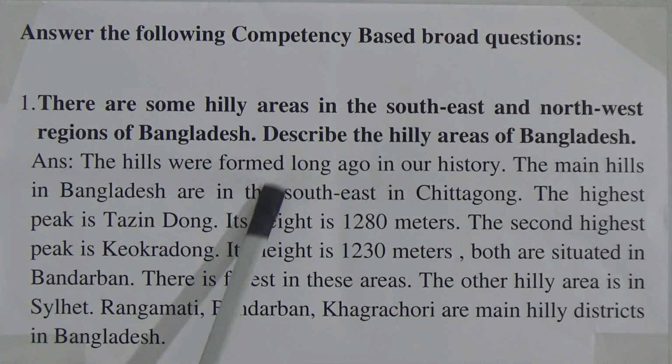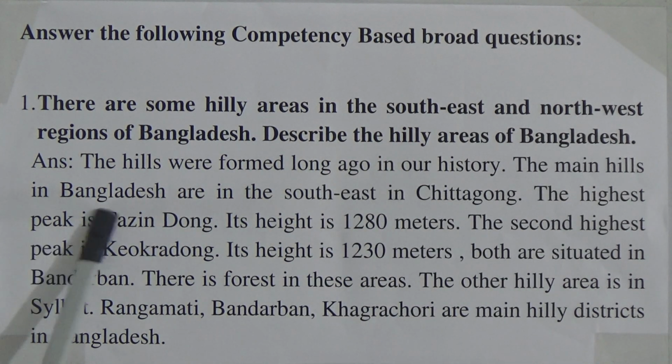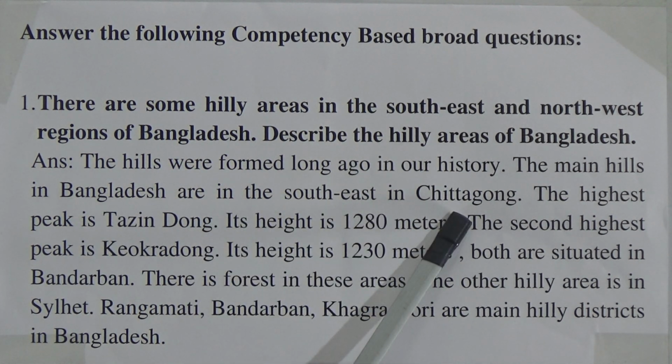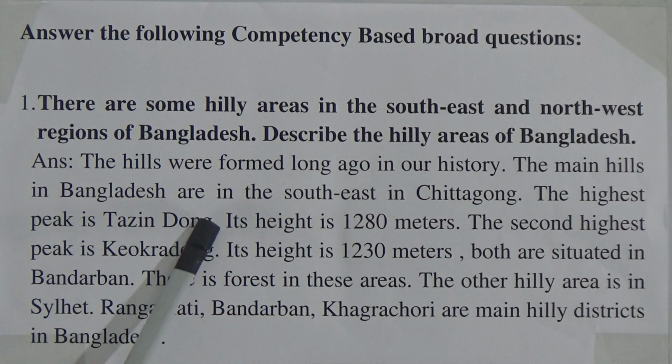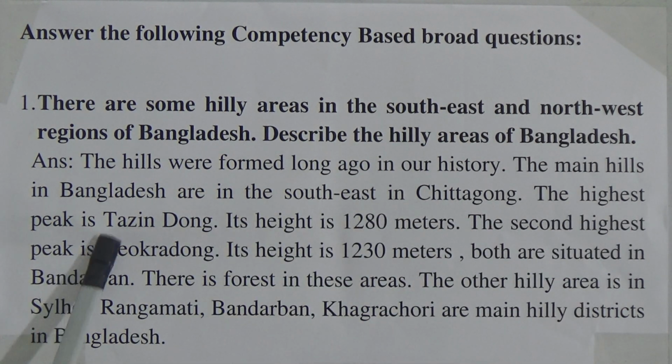The hills were formed long ago in our history. The main hills in Bangladesh are in the southeast in Chittagong. So, look here, that means the main hills in Bangladesh are in the southeast in Chittagong. The highest peak is Tajing Dong.